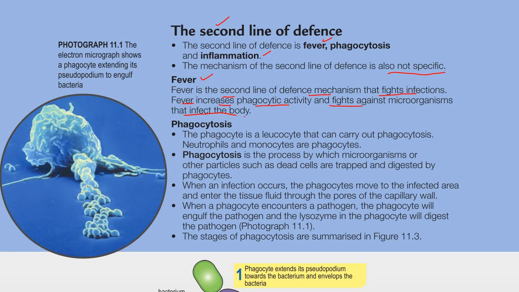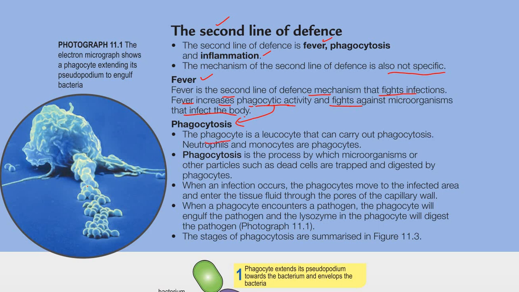Then the second one, fever increases the phagocytic activity. That means it gives a signal to our body, to the phagocytes, to get ready to fight the infection. So what is phagocytic activity, or what is a phagocyte? It is like a signal to tell the phagocytes to get ready to fight the infection. This is related to phagocytosis, which is actually carried out by the phagocyte.